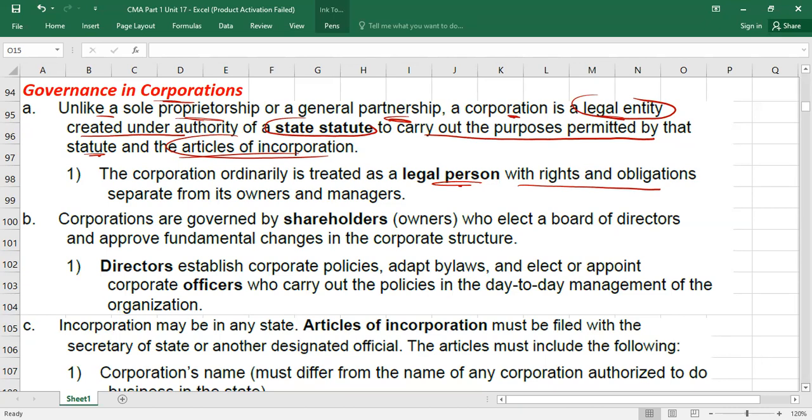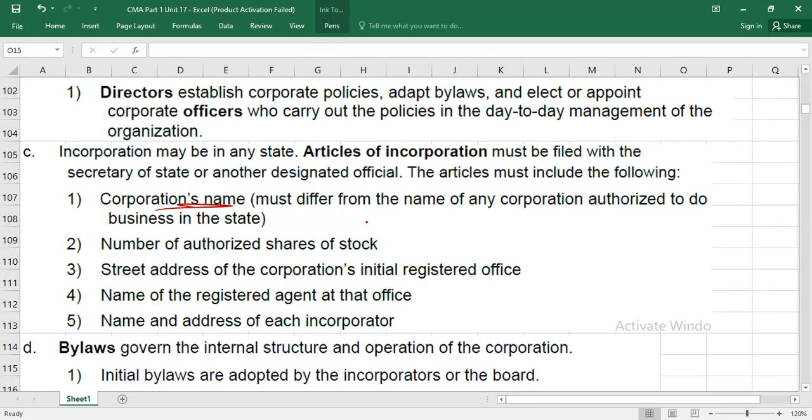For example, you have to provide information about the corporation's name, the number of authorized shares of stock, like how many shares you would issue over the life of the business, and the street address of the corporation. You also have to provide the initial registered office address, and the name of the registered agent at the office, the person regulatory authorities should consult if they want to communicate with your business. You have to provide their address, and the name and address of each incorporator who incorporated that business. This is what is called articles of incorporation.